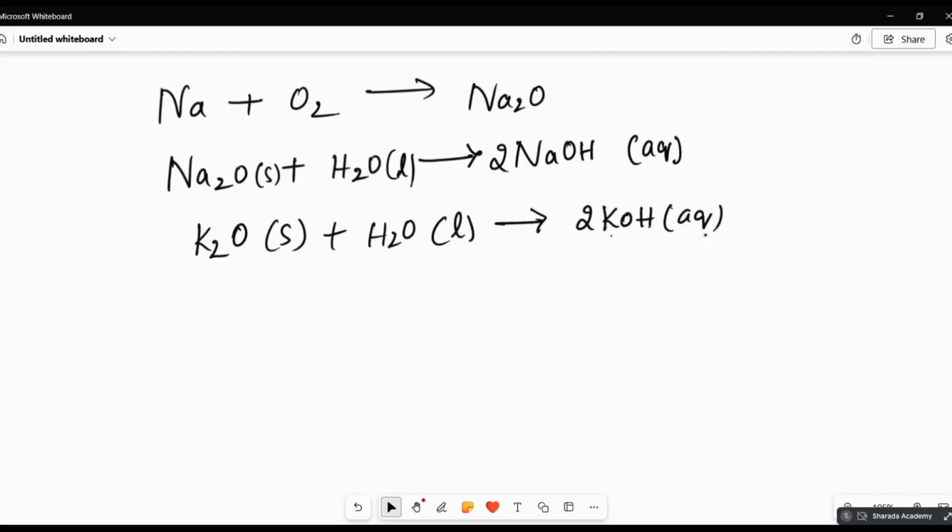Example, aluminium oxide plus HCl, you will get aluminium chloride plus water. Here, if you observe, acid plus a base, you will get salt plus water. Like that only the reaction is there. So here it is acting as a base. When aluminium oxide combines with a base like NaOH, you will get sodium aluminate plus water. So there also a salt is formed plus water. That means it is acting as an acid here. That's why it is called amphoteric in nature. Even zinc oxide is amphoteric in nature.